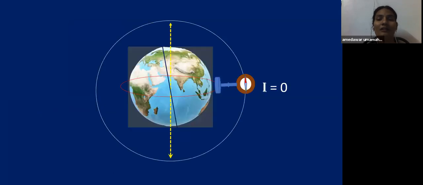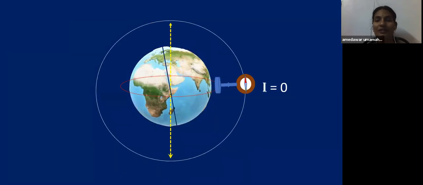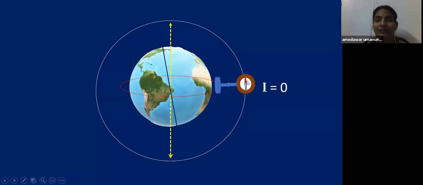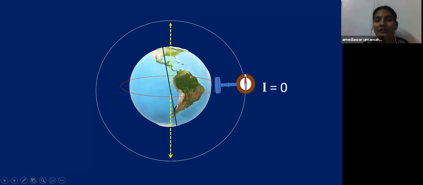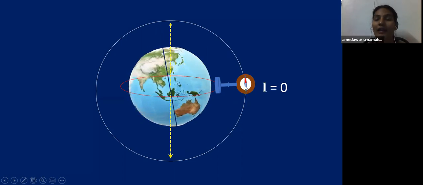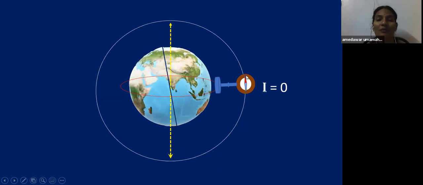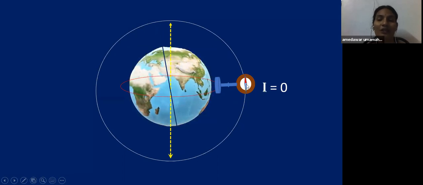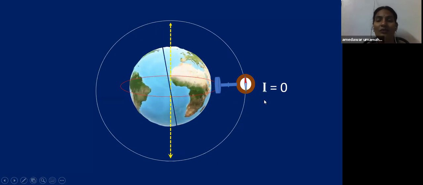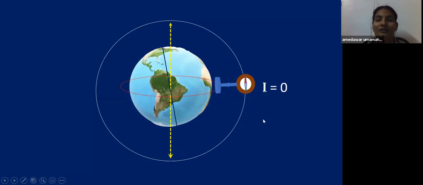If you place this dip meter near the equator, the magnetic needle coincides with the brass strip. Means the magnetic field and the earth horizontal component both are in the same direction. Both are on the same line. Then the angle between them is 0. Then the angle of dip is 0.